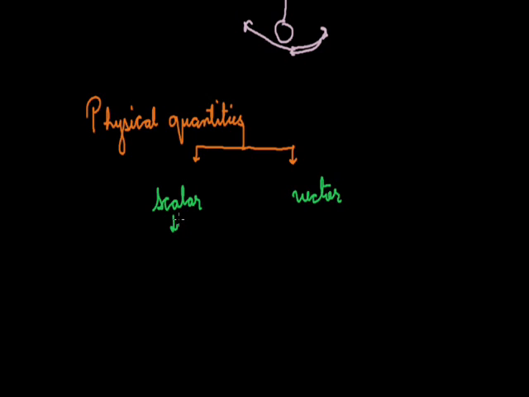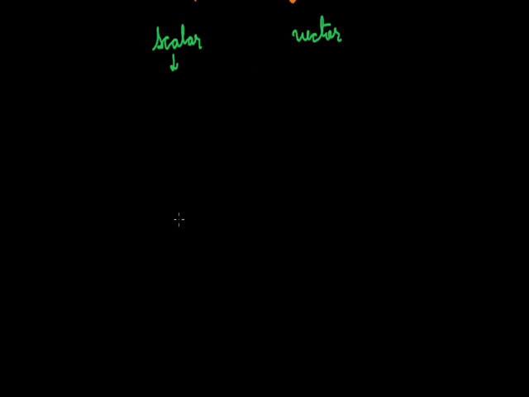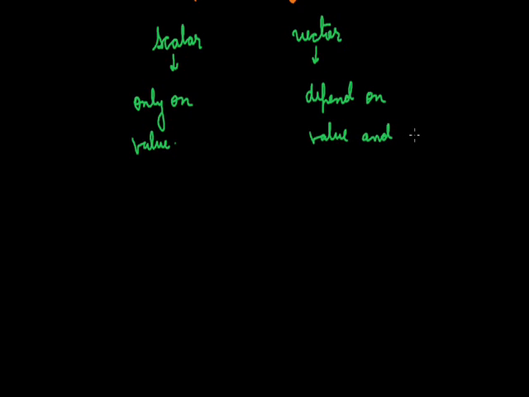Scalar quantities are basically those quantities which depend only on magnitude, or only on the value of that particular physical quantity. But if we talk of vector, they depend on value or magnitude and direction also. Means it matters whether the quantity which has to be measured is in east, north, south, west or in some other direction.